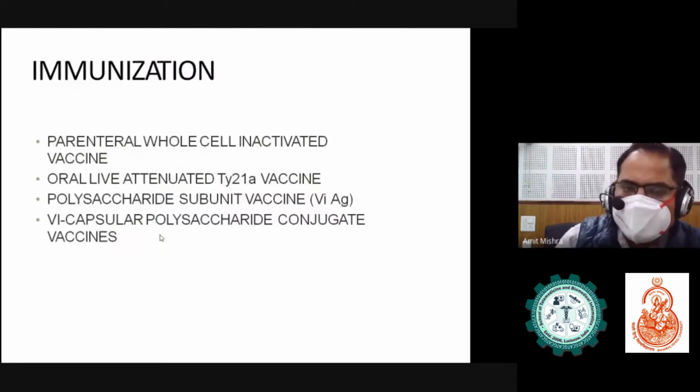The other thing is immunization. We can do immunization in four ways. The first is the parenteral wholesale inactivated vaccine. Another is the oral live attenuated Typhi vaccine, Typhoral vaccine. Another is the polysaccharide subunit vaccine, and the last is the capsular polysaccharide conjugate vaccine. These are the four types of vaccines available in the market.